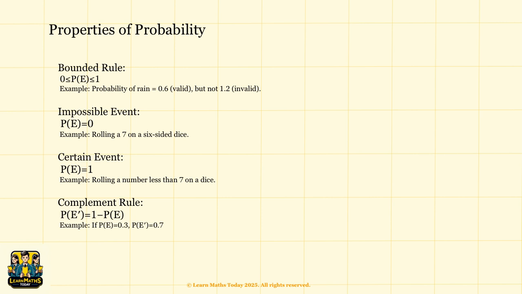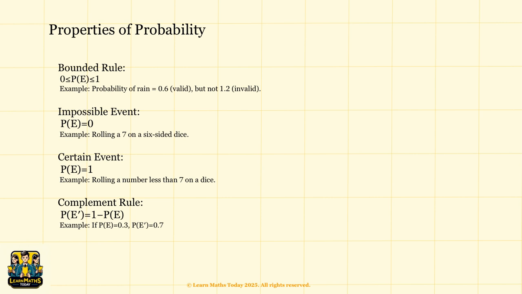Now that we know how to calculate probability, let's take some time to understand some basics and important properties of probability. These are basic rules that always apply no matter what kind of event we're looking at. Let's go through them one by one. First one is the bounded rule.